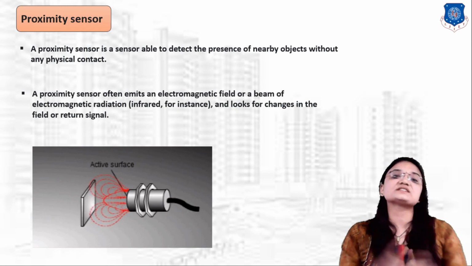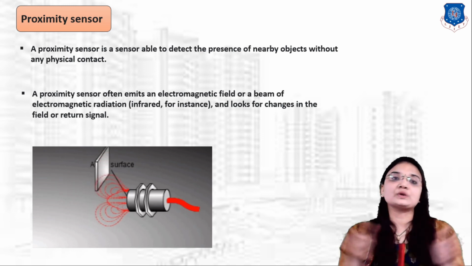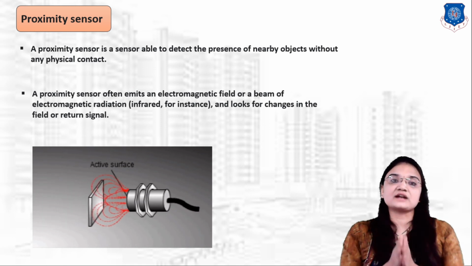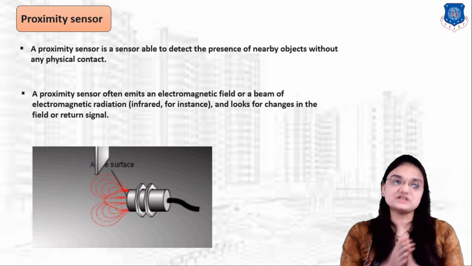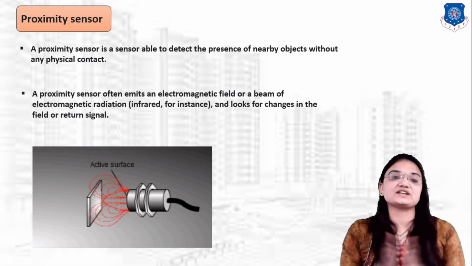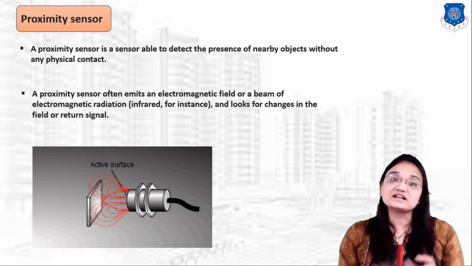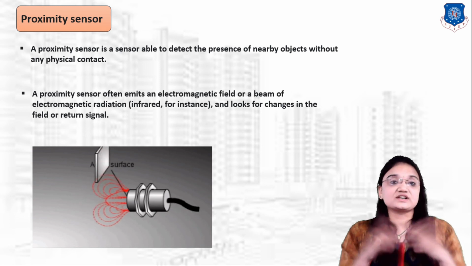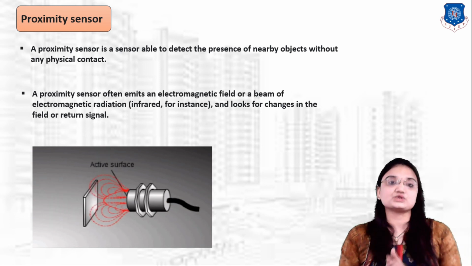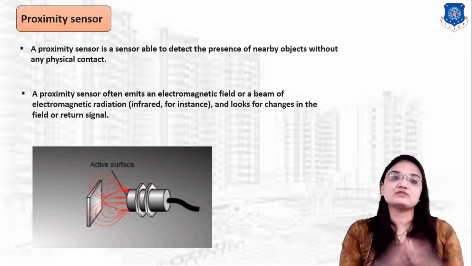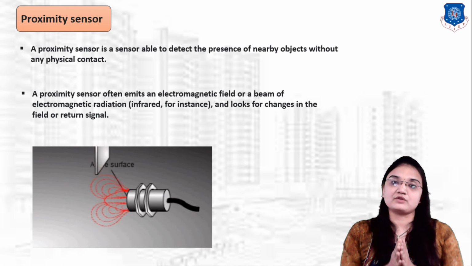Today in this lecture we have studied only 4 or 5 types of sensors. In the next lecture we will continue with the functions of the different types of sensors. Today in this lecture we have studied what is a sensor, what is a transducer, the classification of transducers, the difference between sensor and transducer, the different types of sensors available in the market, and the function of these different types of sensors.